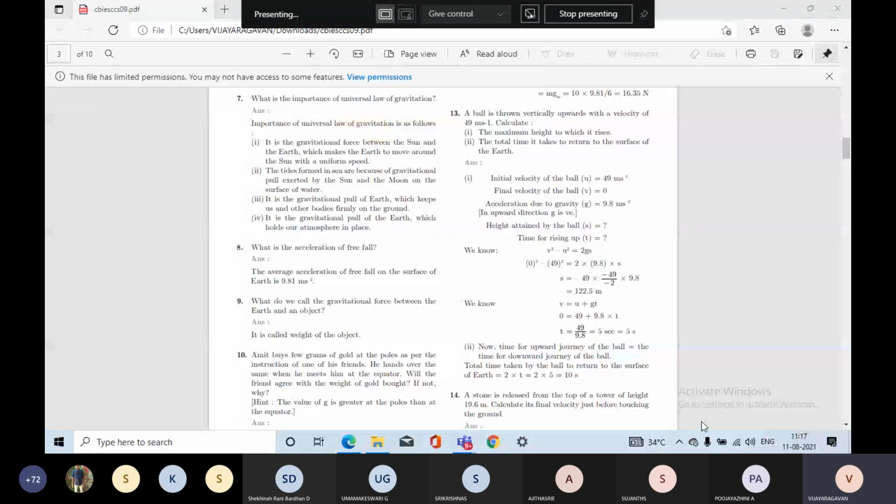The time the ball takes to go up is the same as the time it takes to come down. So we are multiplying by 2. So 2 into 5, we get the 10 seconds answer here. Do you understand? We calculated only the time for the ball going up; we also need to calculate the time to come down. So multiplying by 2, we can get both times, the total time for the ball to reach the ground.